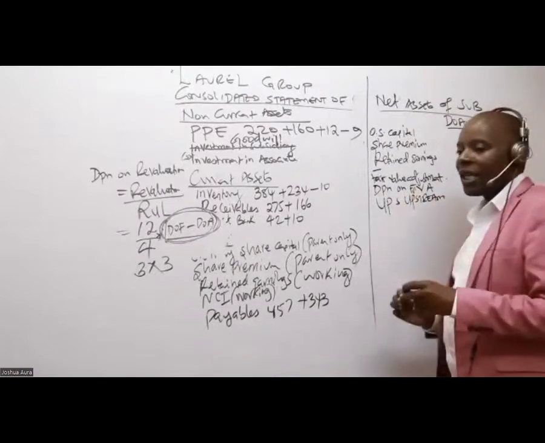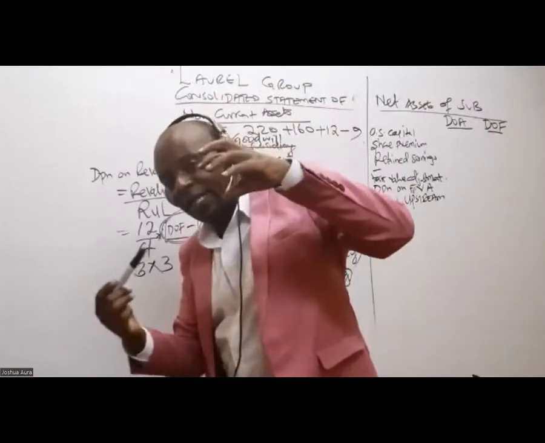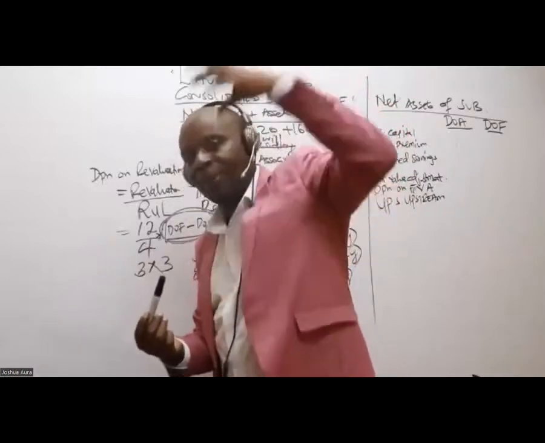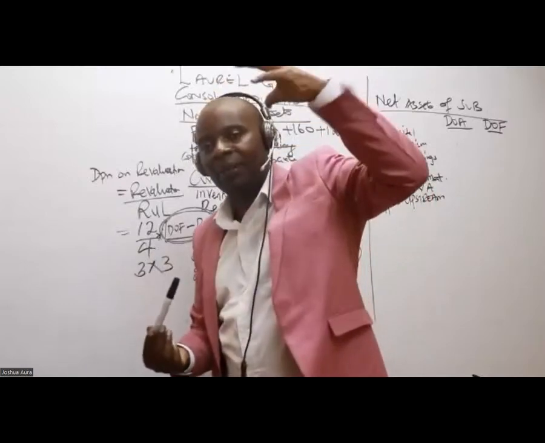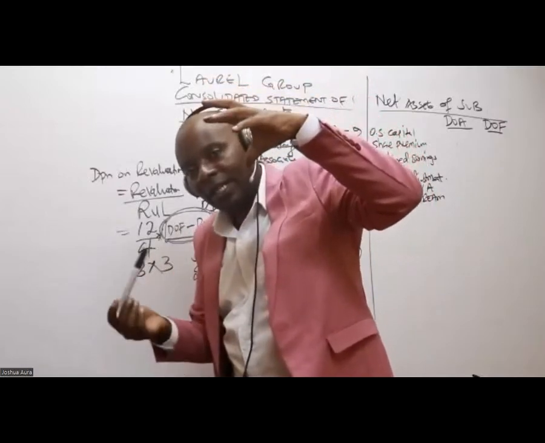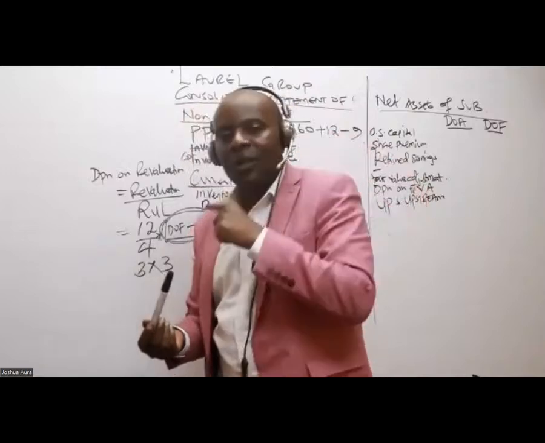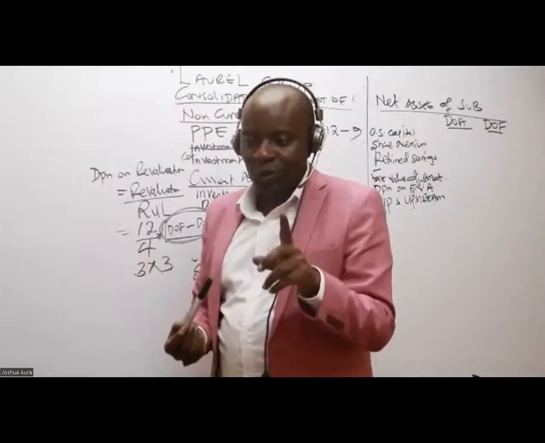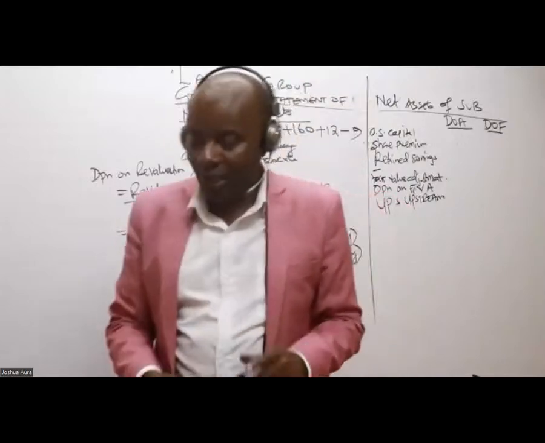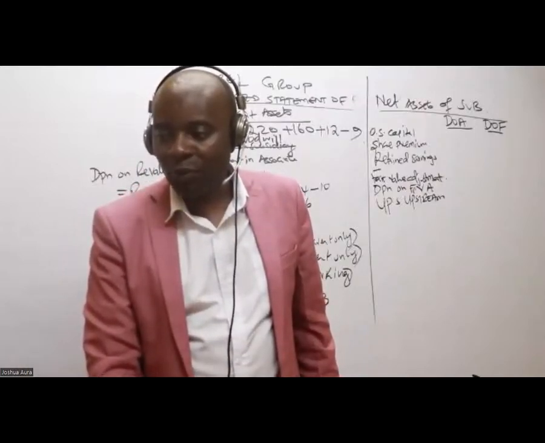Somebody who has never done this class with me before, remember upstream means where the subsidiary sells to the parent. So it's up. Sales is from subsidiary to the parent. Parent is bigger, is up there. So whenever sales is done by the subsidiary to the parent, then you bring UPS here. That's called UPS upstream, and realized profit. Ladies and gentlemen, in this question, could you kindly tell me what kind of UPS do we have? Of course, we have UPS. Is it downstream or upstream? Let me see.